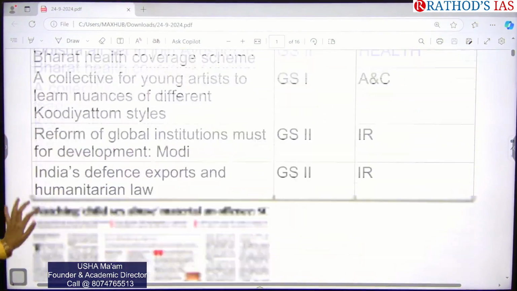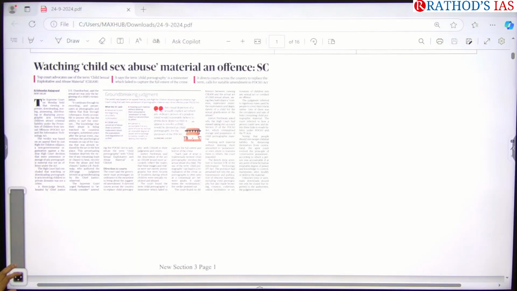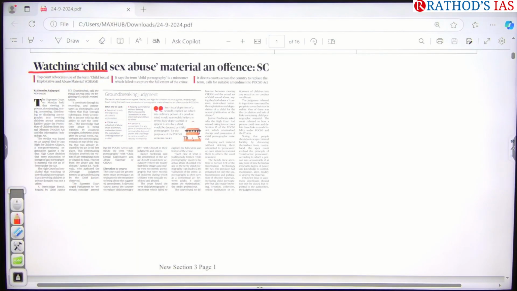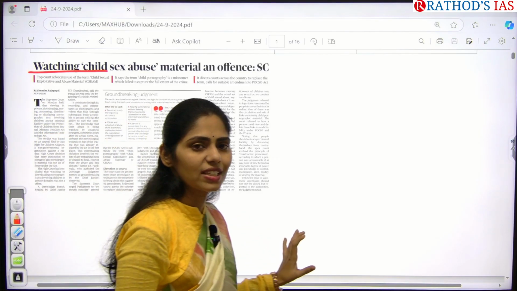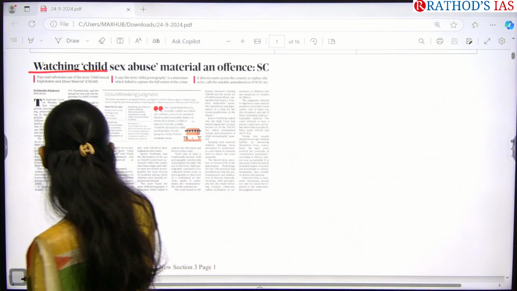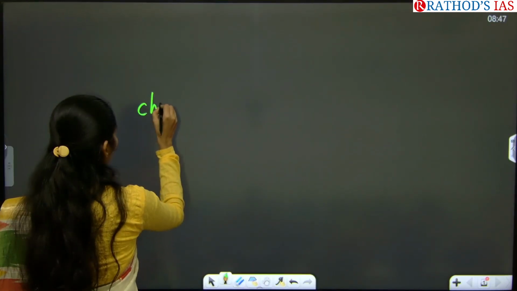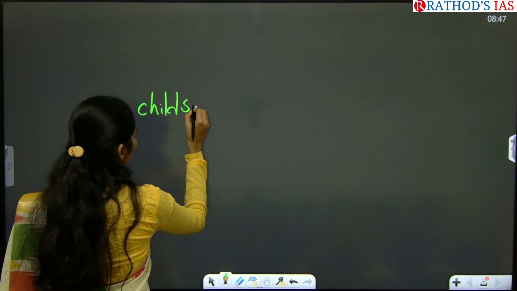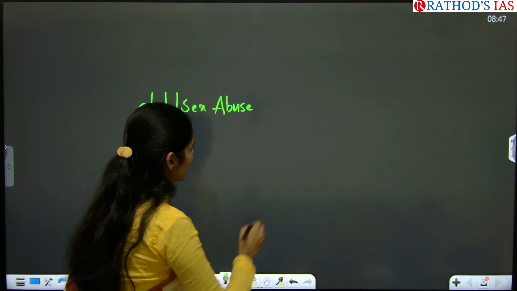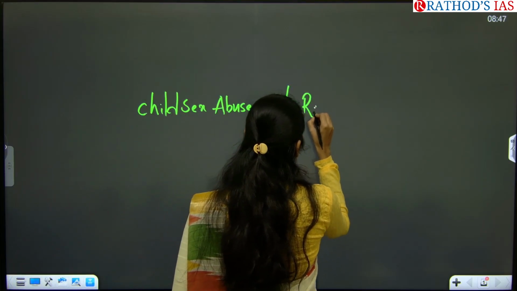So see the first article, guys. Watching child sex abuse material is an offense, says Supreme Court. So from which subject can we say this article? Society. So here there are two important keywords. First one, it is about child sex abuse, and second one is about role of judiciary.